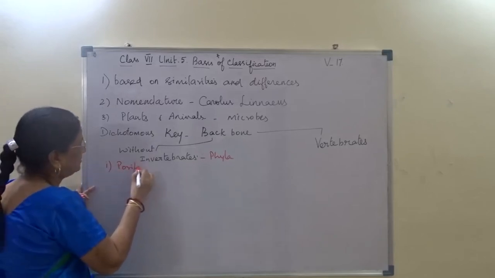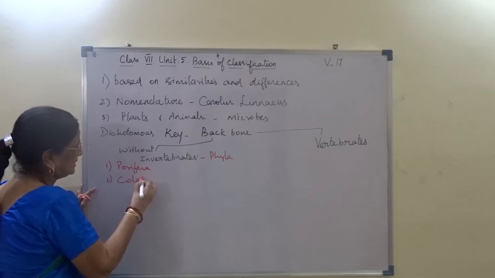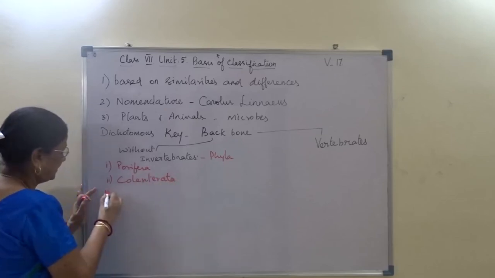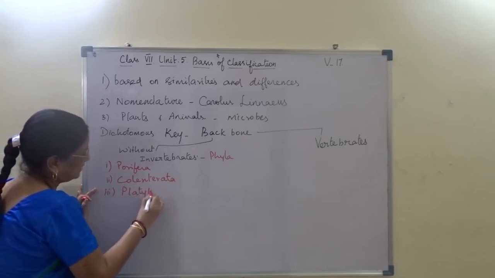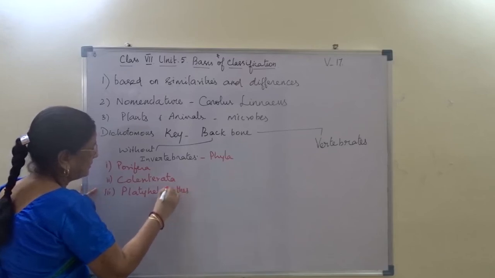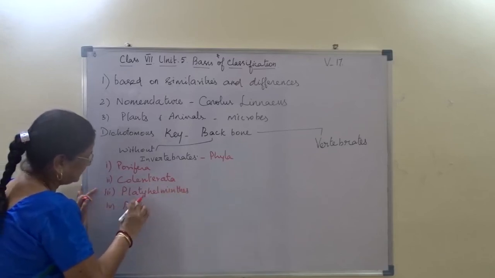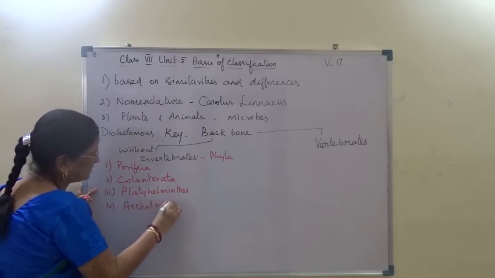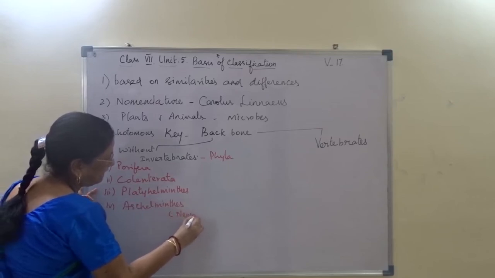They are phylum Porifera, phylum Coelenterata, phylum Platyhelminthes, and phylum Aschelminthes, or it is called Nematoda.